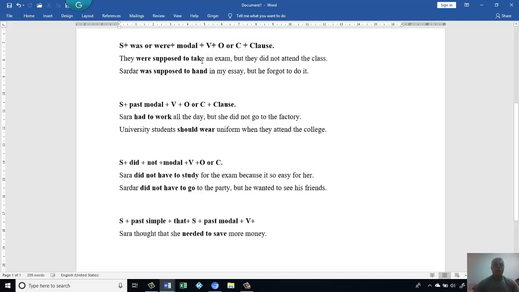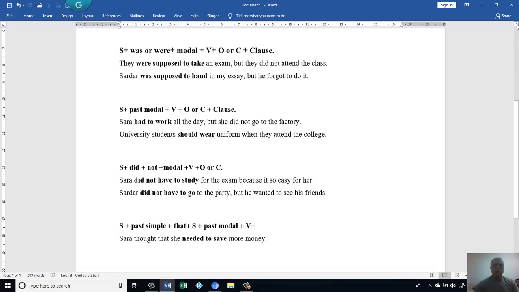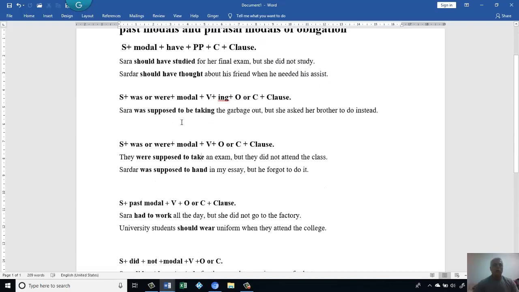Then we have the verb, because after the modal we have to have the root of the verb. Exactly the same thing as the sentence before: the be verb, then the semi-modal, then we have be, which is the root of be. Then we have the ing form, because this be works as is or, and sometimes am also, because the be verb is going to be substituted by those three.